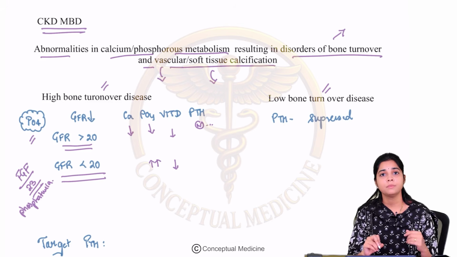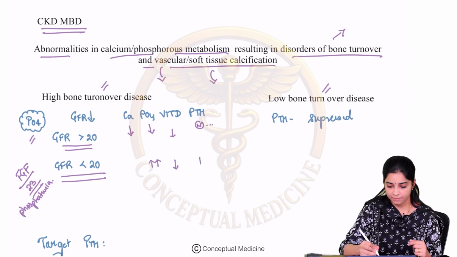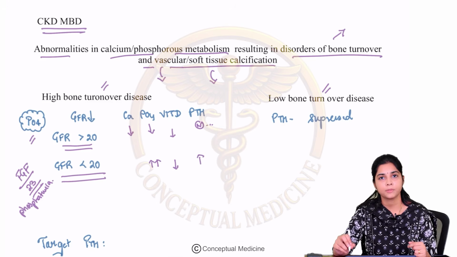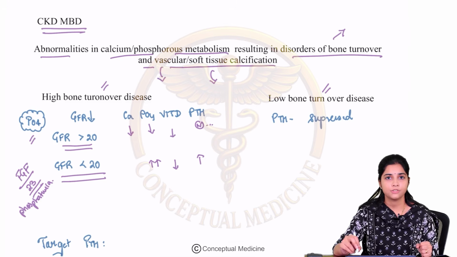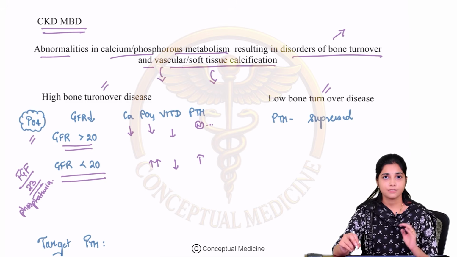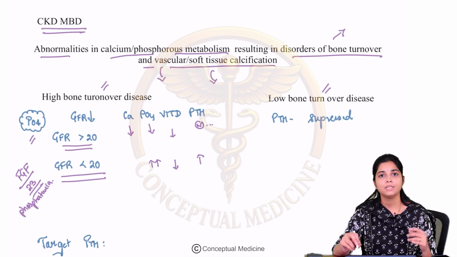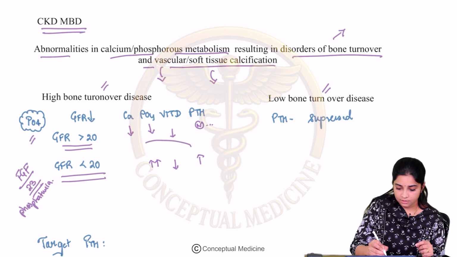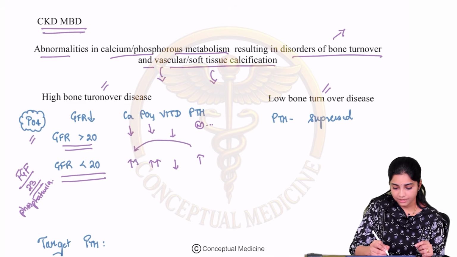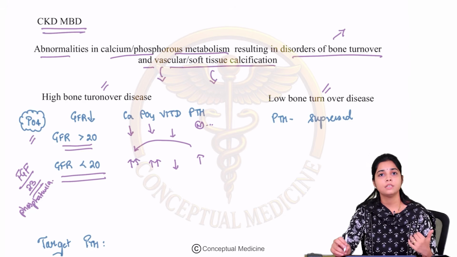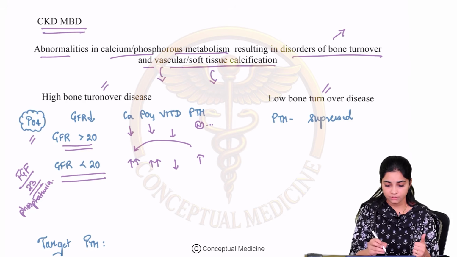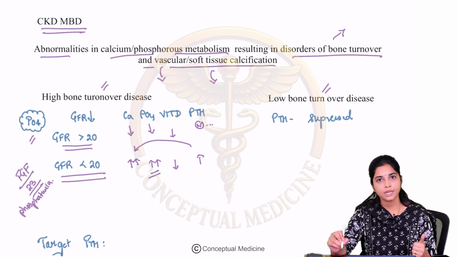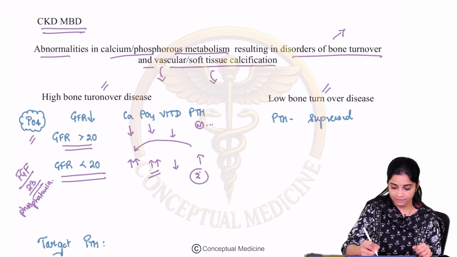Now the phosphate begins to rise. What gets stimulated? The parathormone gets stimulated. Because what is the main function of parathormone? It is responsible for the reabsorption of calcium and excretion of phosphorus. So as the phosphate begins to accumulate, it stimulates the parathormone so that it can start excreting the phosphorus. Once the parathormone gets stimulated, it causes hypercalcemia because parathormone causes reabsorption of calcium. So as the phosphate begins to rise, there is secondary hyperparathyroidism.